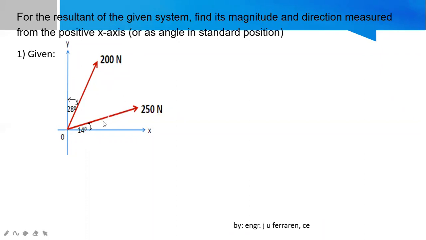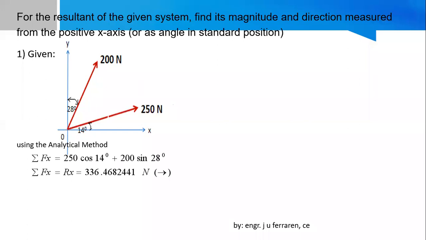Okay? So if we start with the analytical method in solving for the resultant, this is how to do that. You have to solve for the summation of forces along y and the summation of forces along x. For the summation of forces along x, the 250 force is directed towards the right in an upward manner.